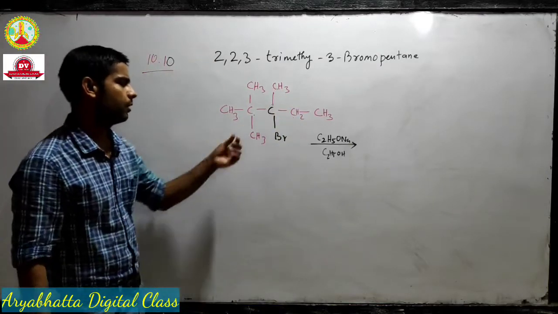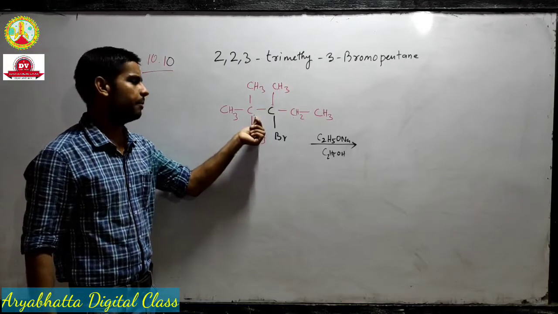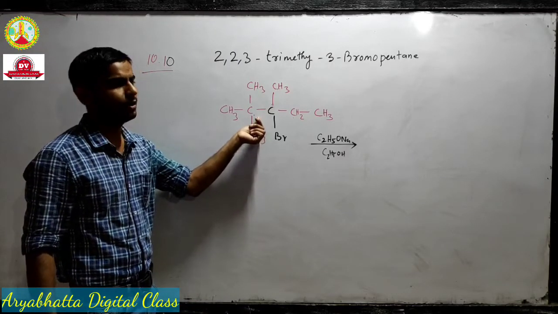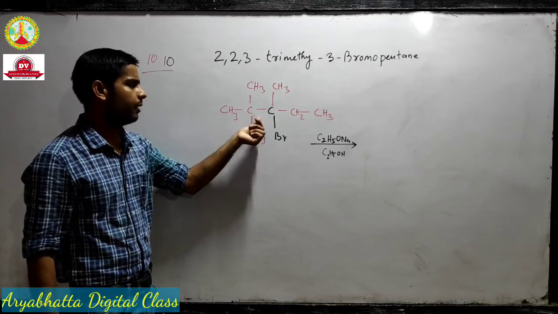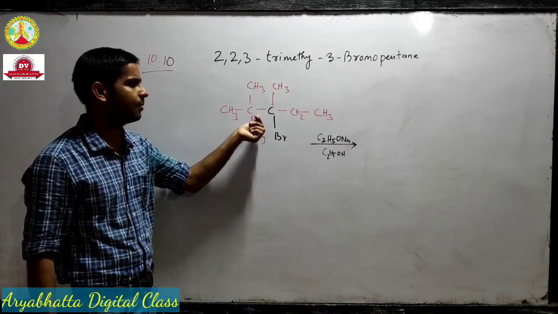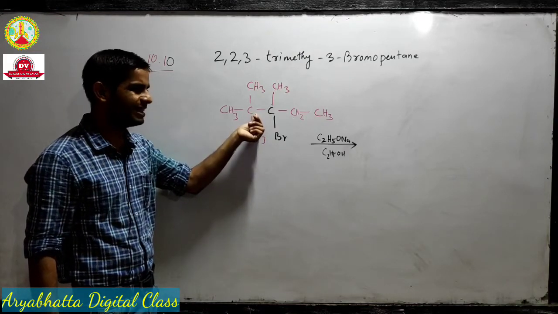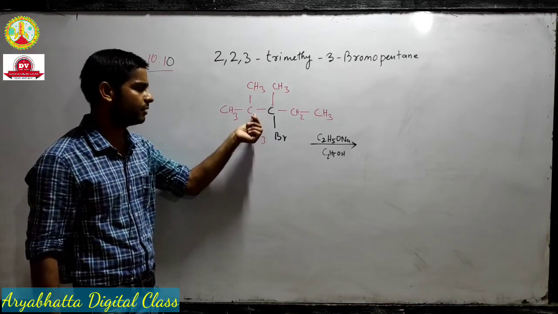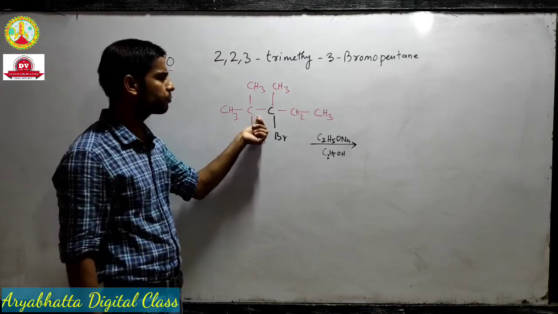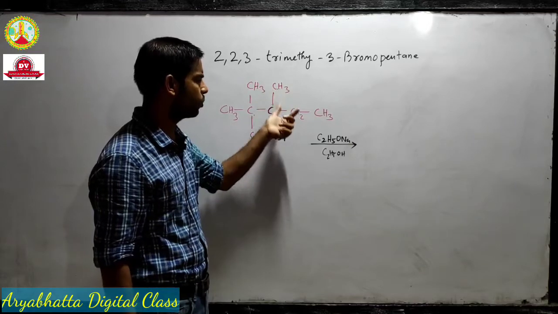Now this beta carbon, the choice of using this beta carbon is already gone. Why? Because this carbon has no replaceable hydrogen, or there is no hydrogen to remove from this carbon. Okay, so we are left with these two carbons.